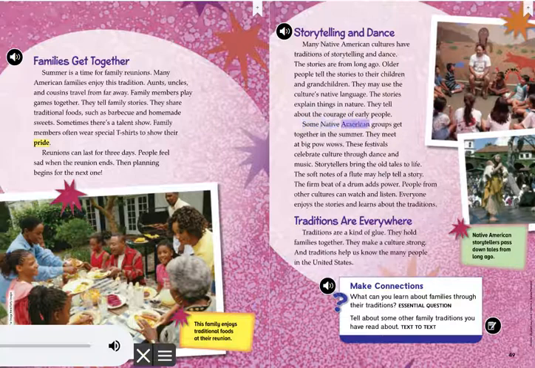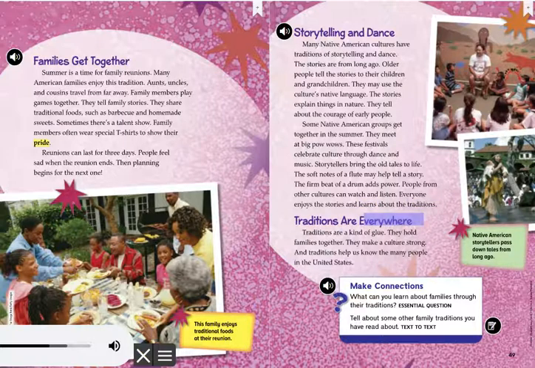Some Native American groups get together in the summer. They meet at big powwows. These festivals celebrate culture through dance and music. Storytellers bring the old tales to life. The soft notes of a flute may help tell a story. The firm beat of a drum adds power. People from other cultures can watch and listen. Everyone enjoys the stories and learns about the traditions.